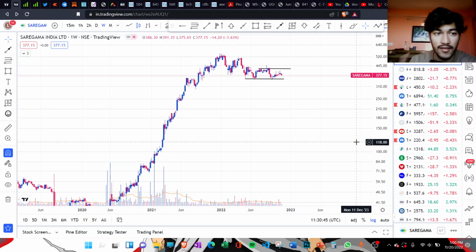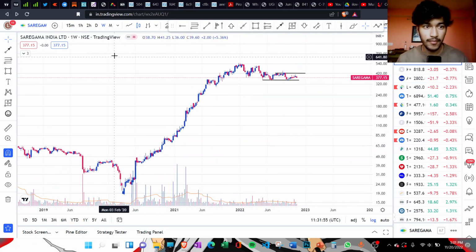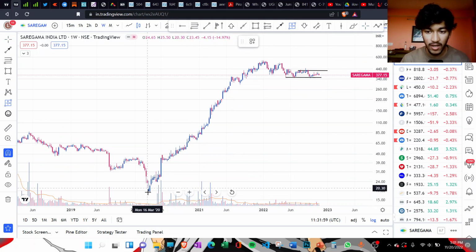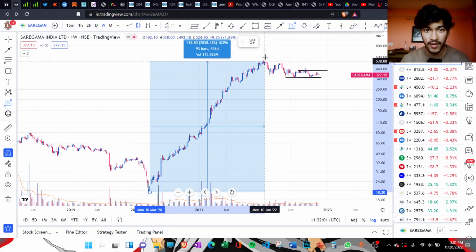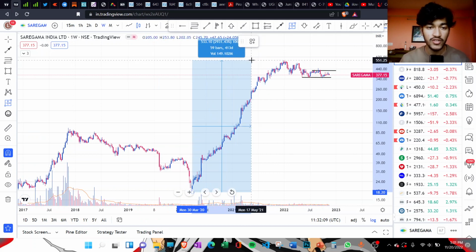So the first one is the Saregama India. If you look at the weekly chart, as you can see, it gave a very strong up move from the March lows. If you count from the March lows, it gave a move of around 2,800%. At the top it was 2,900%, which is a very strong up move.